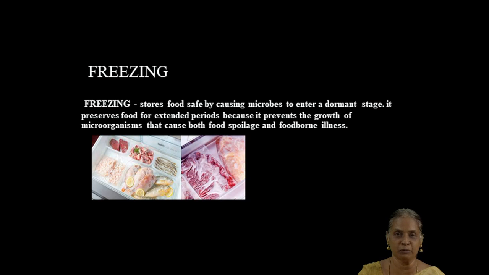They will not be able to grow and multiply. That is, we could say microbes enter a dormant stage. So it helps to preserve the food for a longer period of time compared to other methods, as they prevent the growth of microorganisms. So our health will be promoted and food wastage can be prevented.